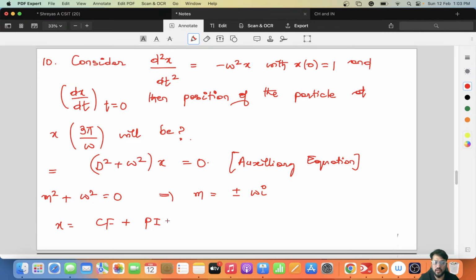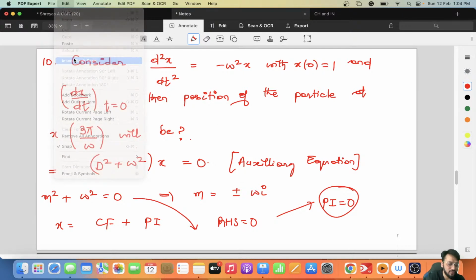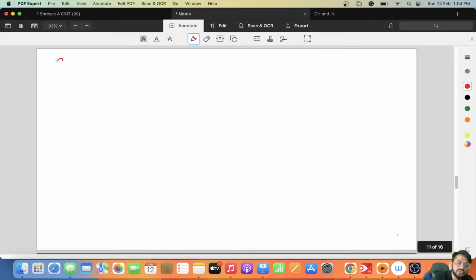Here the RHS is 0, hence my particular integral will also be 0. As this is a linear differential equation of the second order, you have just the complementary function here.